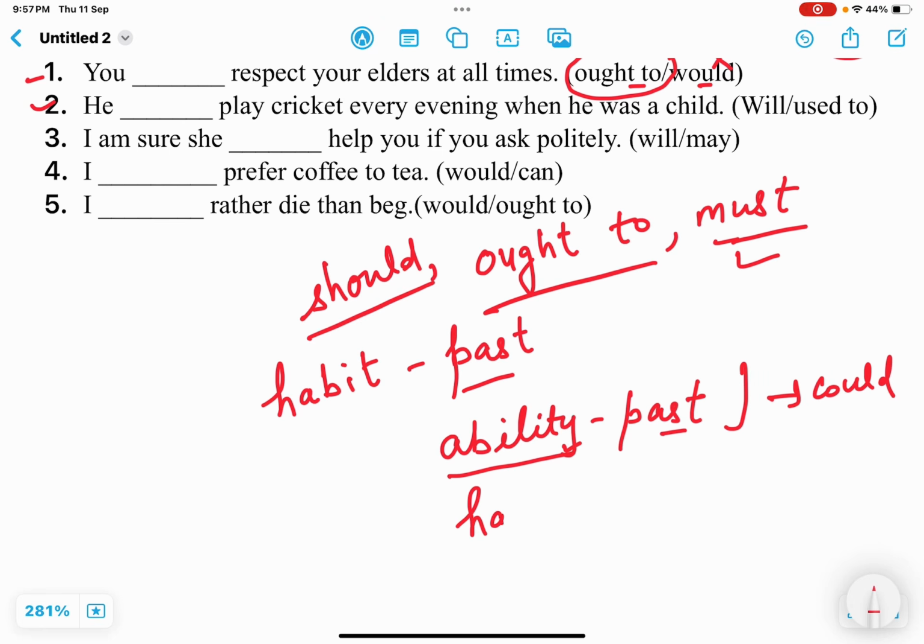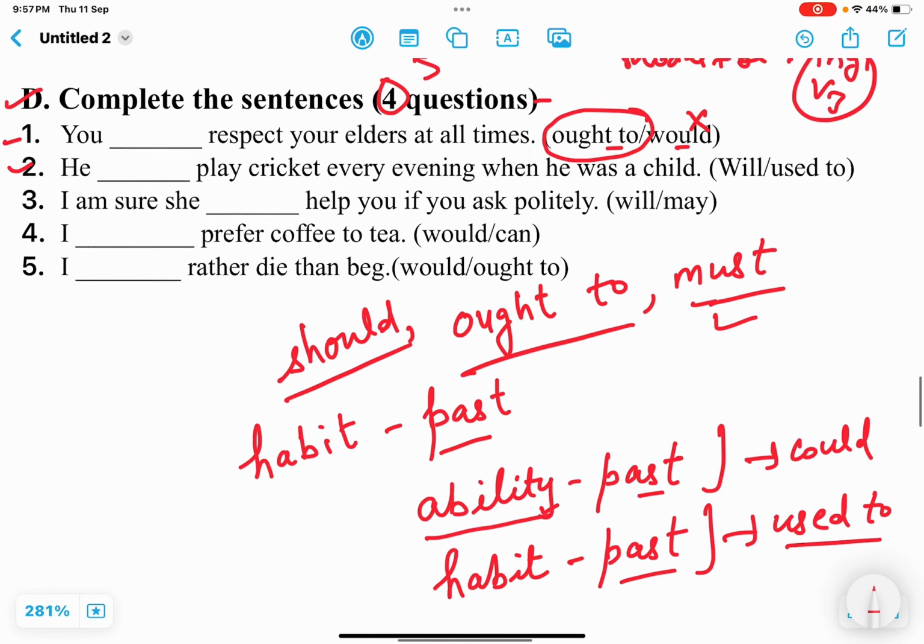But if it is talking about a habit of the past, right? When I was a child, I did this thing regularly. Okay, then we are to use used to. That means used to is used for habits in the past.